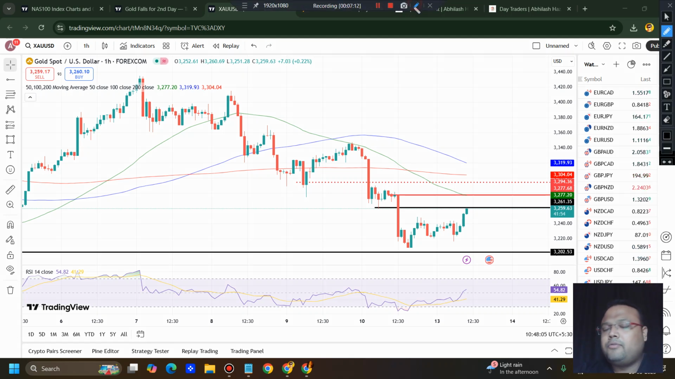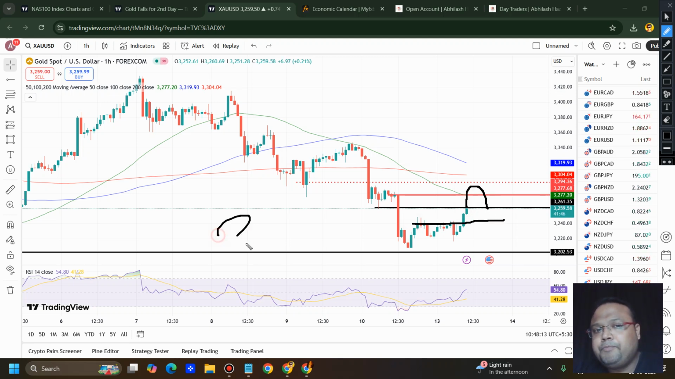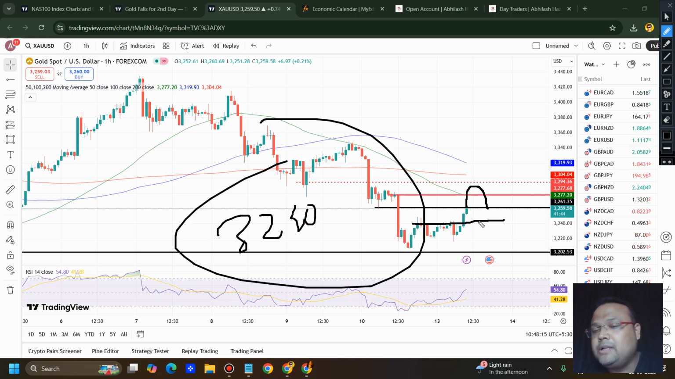And later on, for example, during the US session, if you see that after a little bit of upside, market is coming down, you can expect this particular area 3240 to become the new support as well. Remember, how does price work? Resistance becomes support, support becomes resistance. So this will be the new support as well during the day.